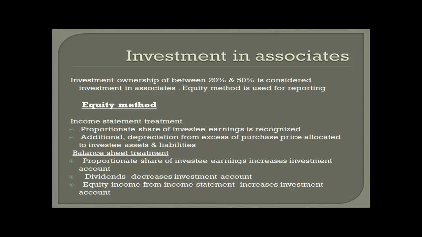If the investee reports a loss, the investor's proportionate share of the loss reduces the investment account and also lowers earnings in the investor's income statement. If the investee's losses reduce the investment account to zero, the investor usually discontinues the use of the equity method. The equity method is resumed once the proportionate share of the investee's earnings exceeds the share of losses that were not recognized during the suspension period.